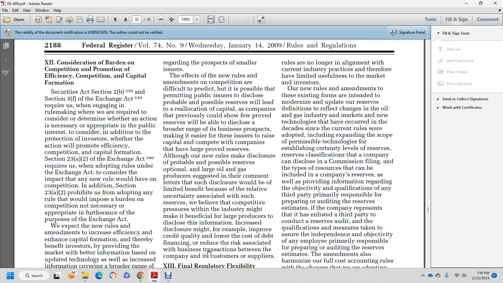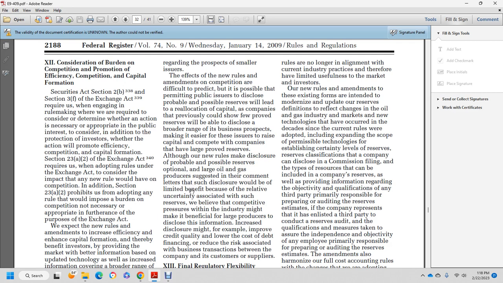Regarding the prospective effect of the new rule and amendments on competition, it is difficult to predict. Permitting public issuers to disclose the discovery of probable and possible reserves could lead to a relocation of capital among companies, and could provide a broader view of business prospects to banks and other sources of capital, compared with companies that have large proved reserves and discover new reserves.